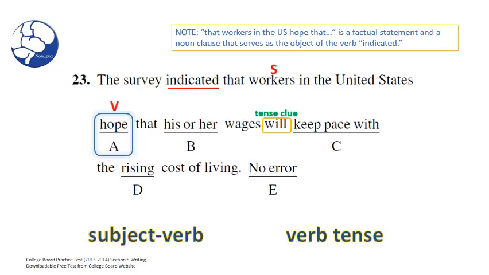I know this question looks confusing because we have indicated, which is in the simple past tense, hope, which is in the simple present tense, and will keep, which is in the simple future tense. But sentences can contain many verb tenses that are not within the same time frame and still make sense. Look for your tense clues. Your tense clues should tell you whether or not these inconsistencies in tenses make logical sense.